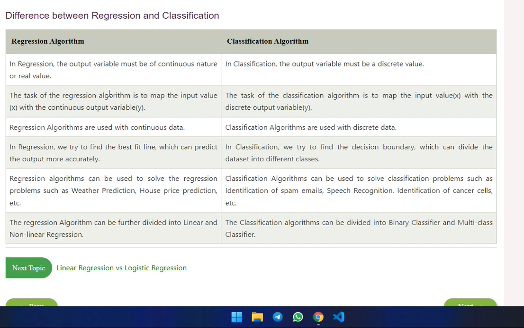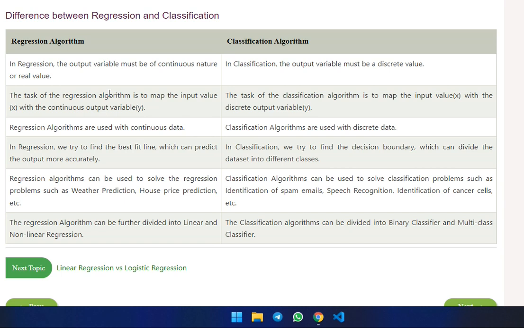In regression algorithm, we try to find the best fit line, so we can predict the output more accurately. In classification, we try to find the decision boundary, which divides the data set into different classes. Regression is used to solve regression problems such as weather prediction, house prices, product sales, etc. Classification algorithm is used to solve problems such as identification of spam mail, species recognition, identification of cancer cells, etc.